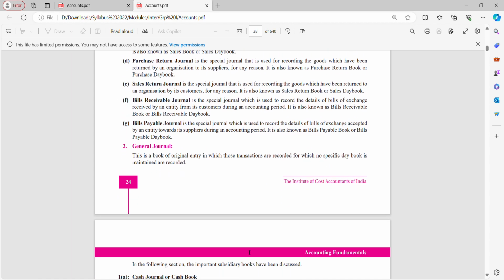Then we have general journal. This is the book of original entry in which those transactions are recorded for which no specific day book is maintained.